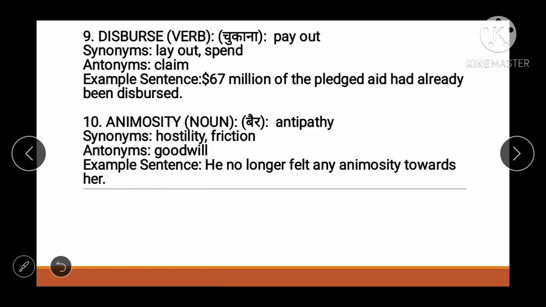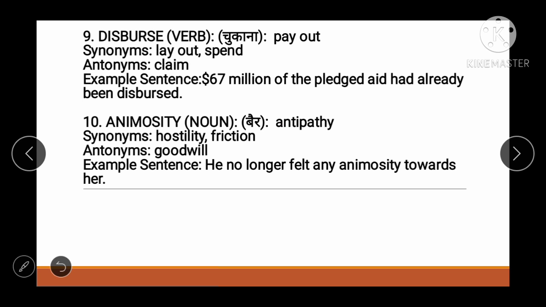Okay, so dispose means pay out. When you say dispose money, it means pay out. Synonym would be lay out and spend. Dispose means pay out. So opposite would be claim. So sentence: $67 million of depleted help had already been disposed, means paid out, already it has been paid out.